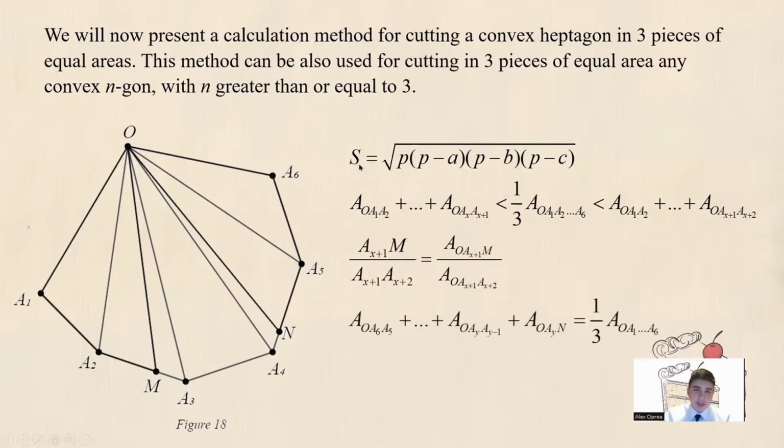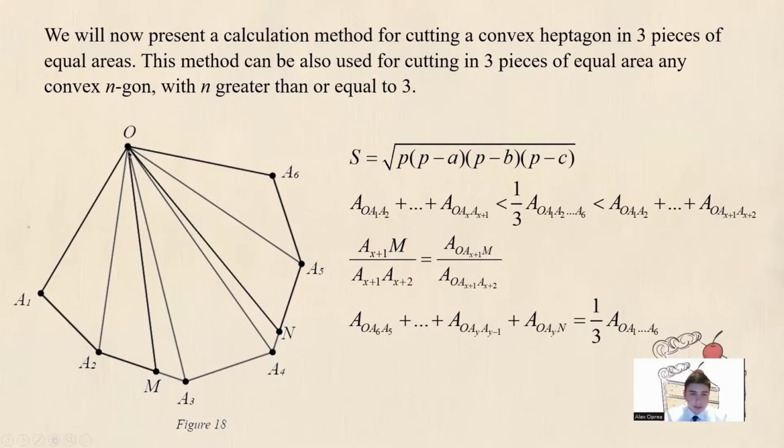Using Heron's formula, S equals the square root of p times (p minus a) times (p minus b) times (p minus c), where S is the area of any triangle, p is the semiperimeter, and a, b, c respectively are the lengths of the sides of the triangle, we can compute the area of each of the triangles OA1A2, OA2A3, and so on. Adding them, we will find the area of the entire heptagon.